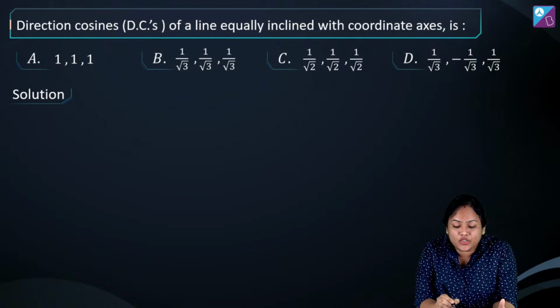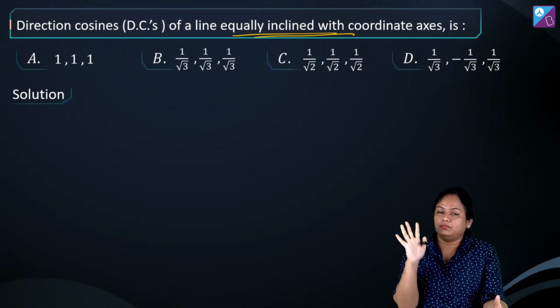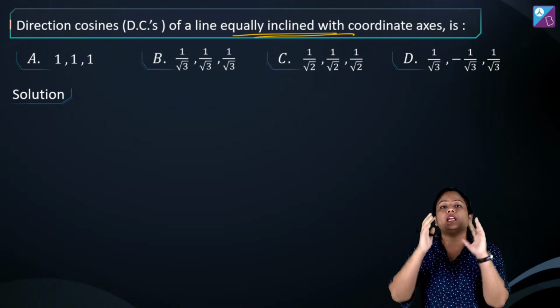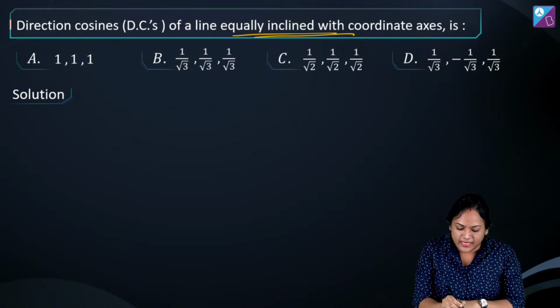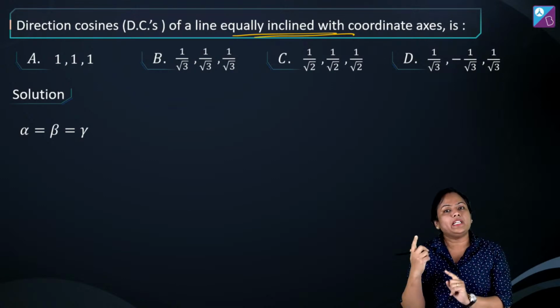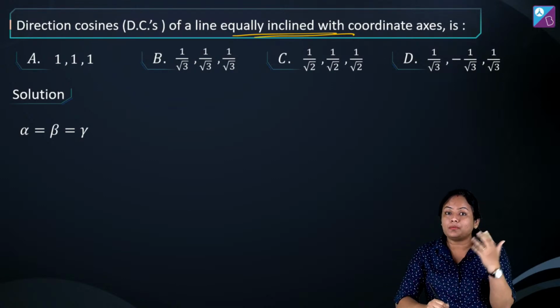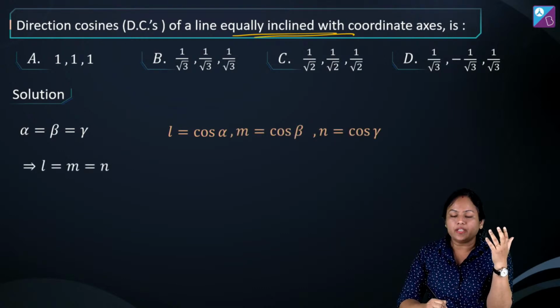We have to find direction cosines of a line which is equally inclined with the coordinate axis. Equally inclined का मतलब होता है it's making equal angles with x axis, y axis, z axis. So that means I can say that alpha, beta, gamma all three will be equal. And if alpha, beta, gamma are equal, I can also say that since my L, M, N are cos alpha, cos beta and cos gamma, all three are equal.